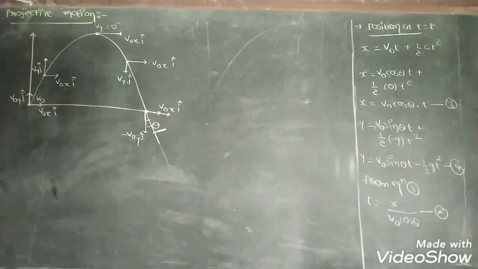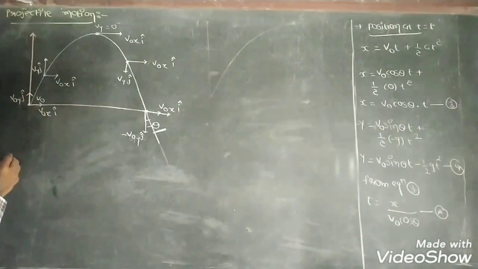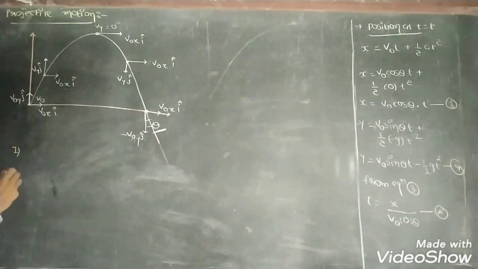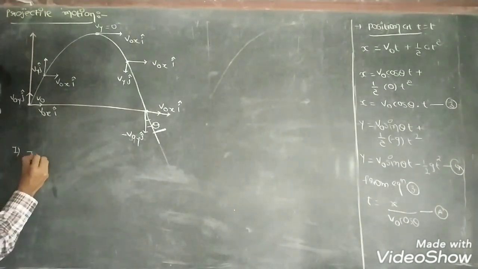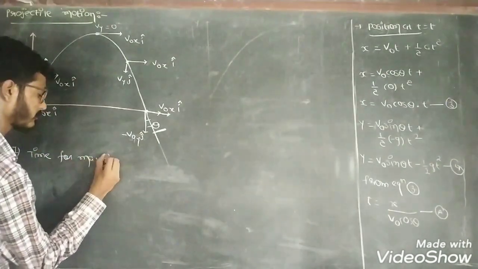Clear? Now our first question is, what is the time for maximum height?